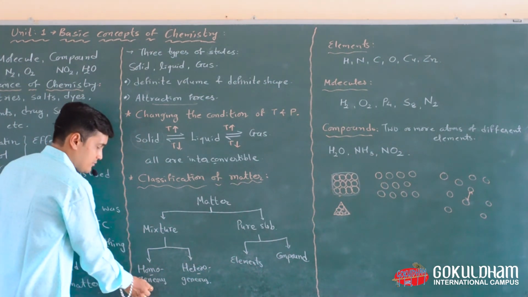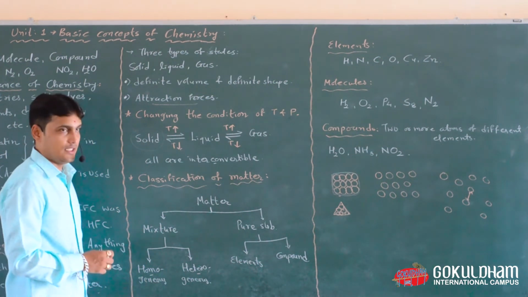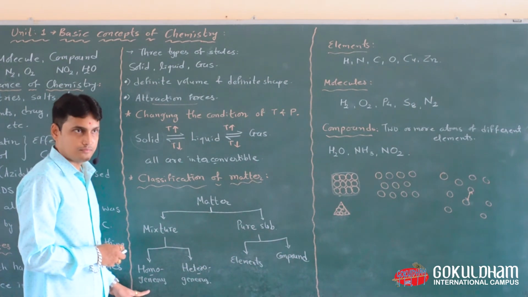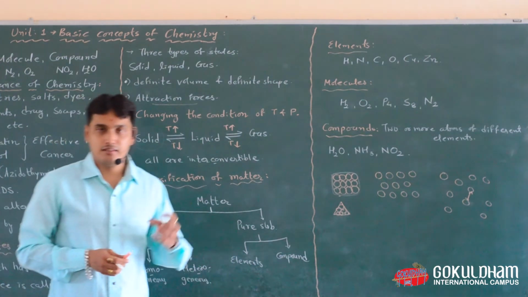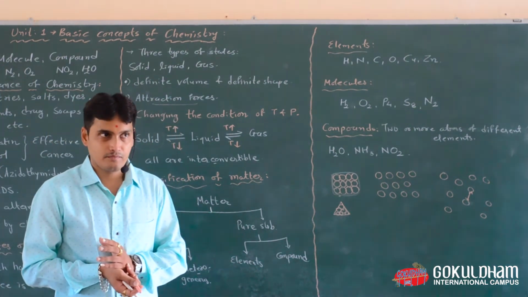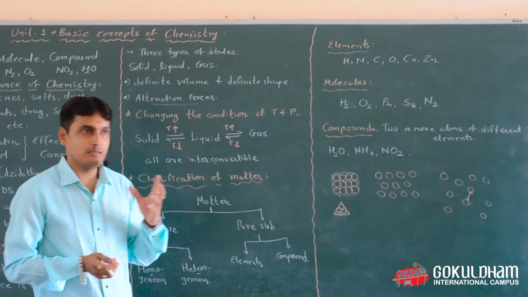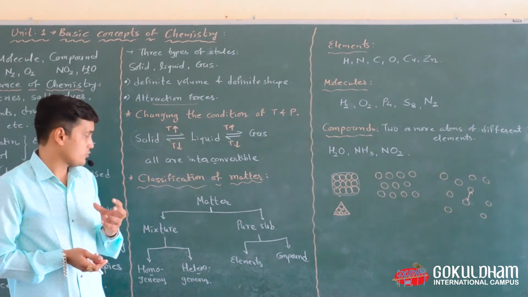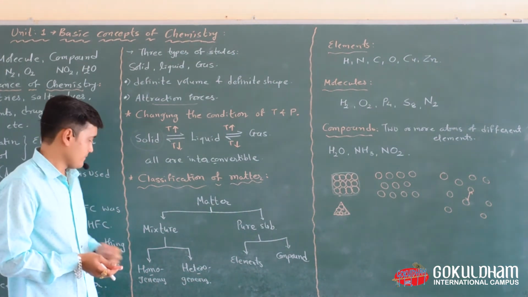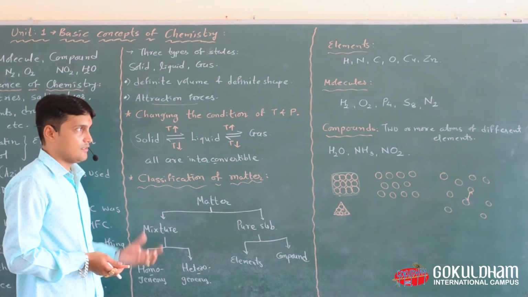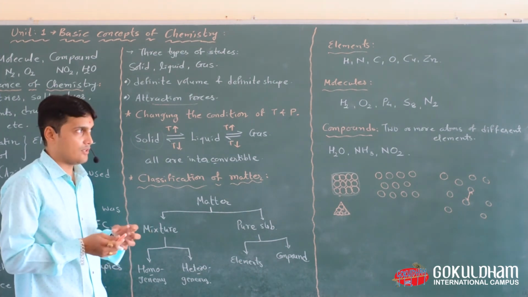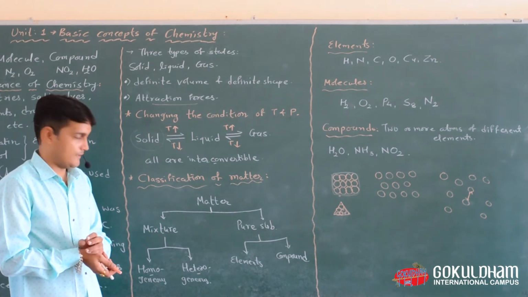In homogeneous mixture, an example is sugar solution. When you add sugar into water, the sugar dissolves in the water and forms a uniformly distributed solution throughout the mixture. You cannot separate the sugar and water by a physical borderline.